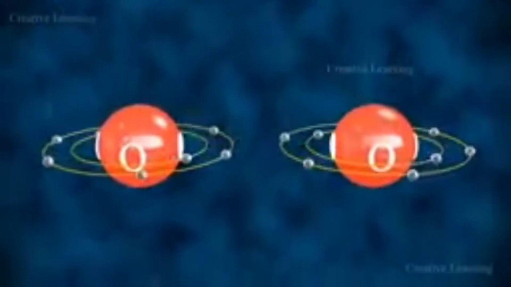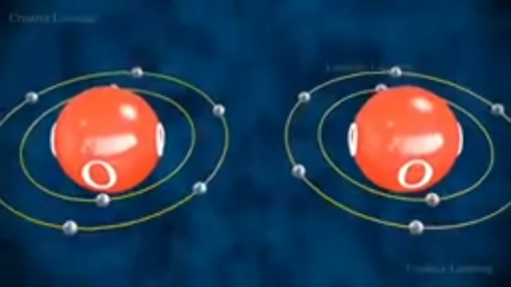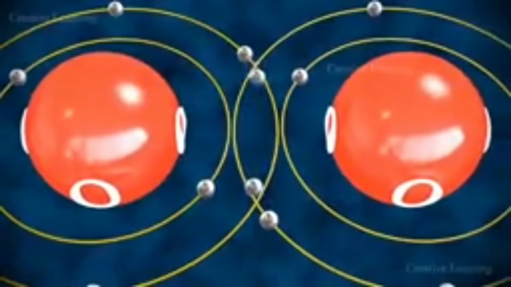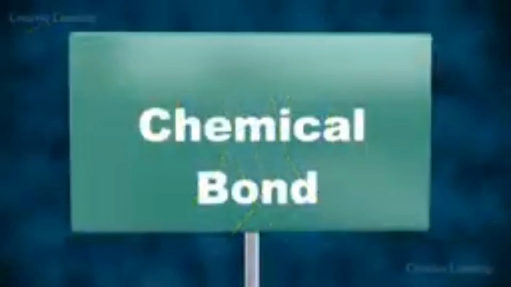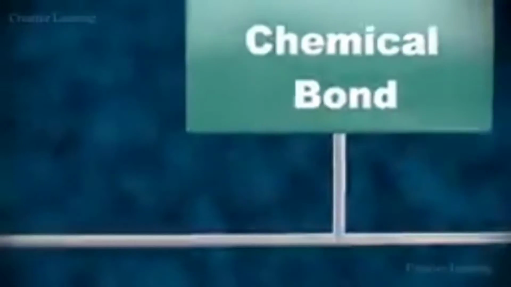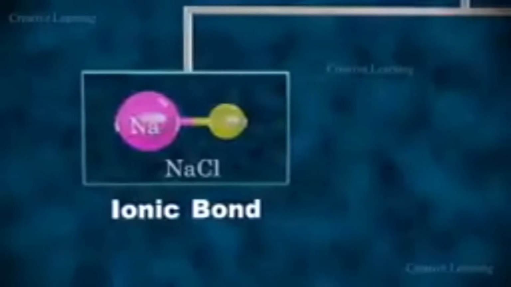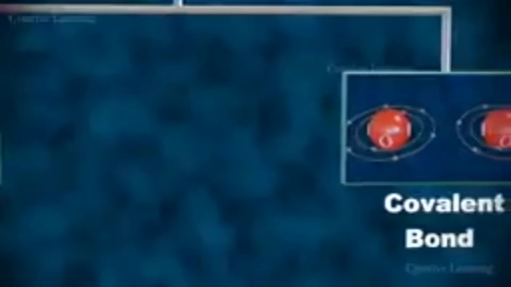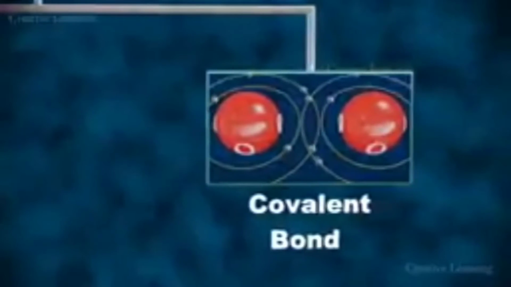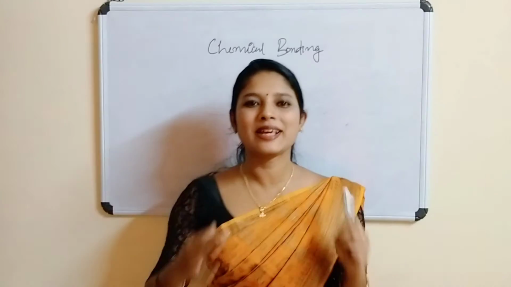The strong force that holds together the constituent particles, atoms, ions, or molecules in a chemical species is known as chemical bond. The chemical bonds are broadly classified as ionic bond, and covalent bond.